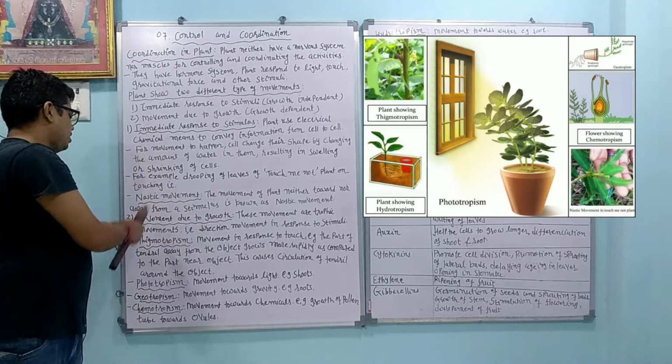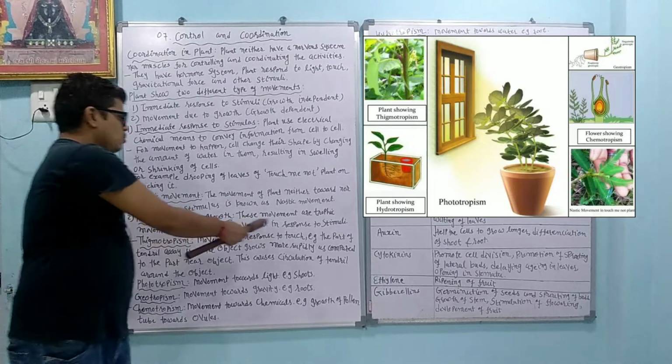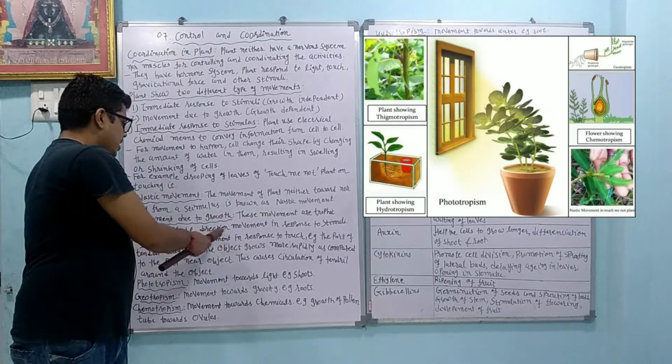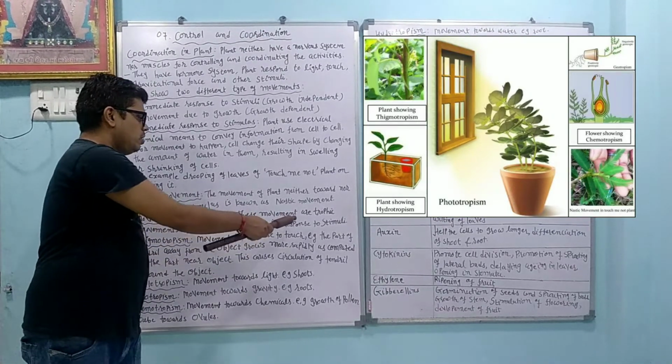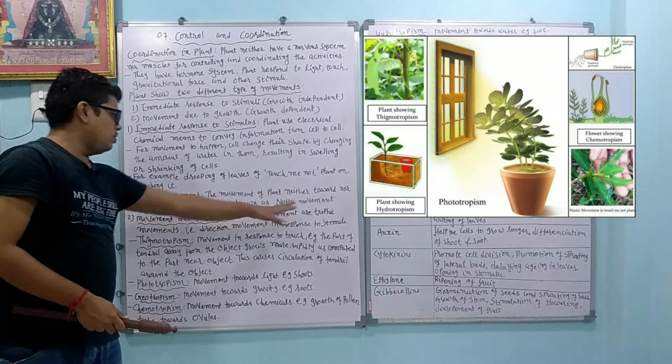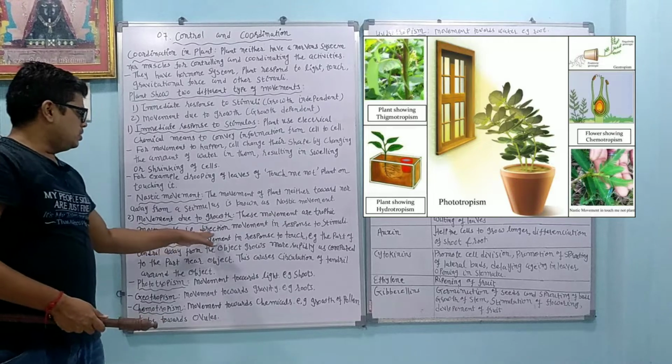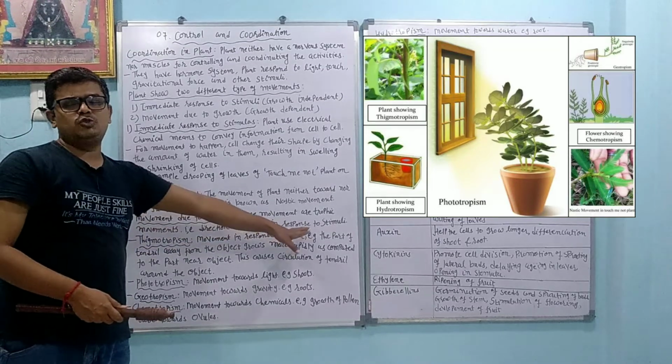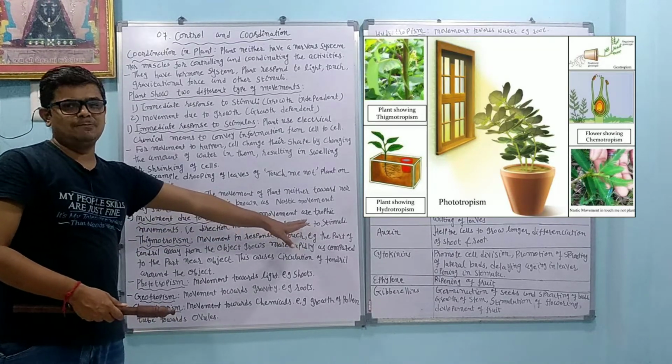Movement due to growth. So we are on the second category, movement due to growth. This movement is trophic movement, the directional movement in response to stimuli. Why is it a trophic movement? Because it is a directional movement in response to stimuli. So here the direction is important.